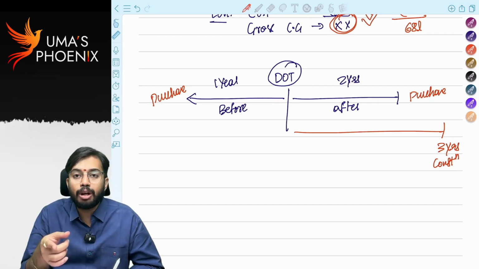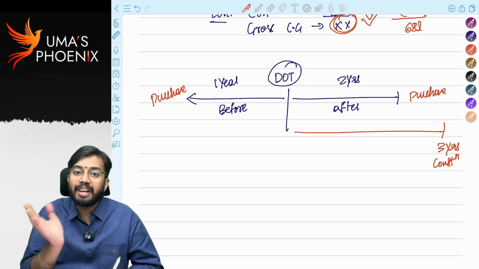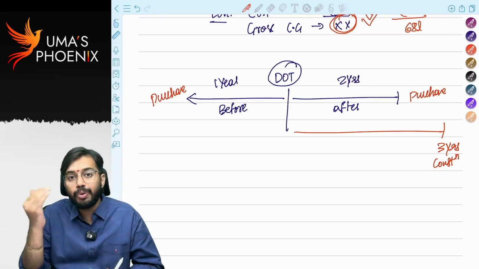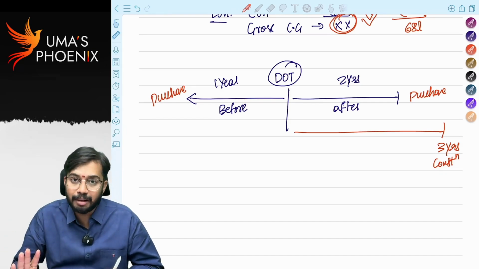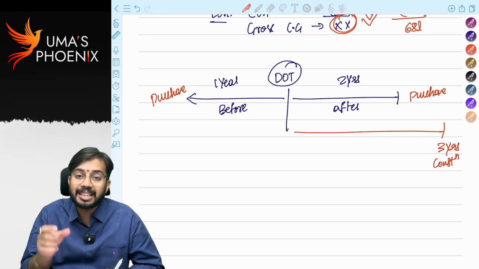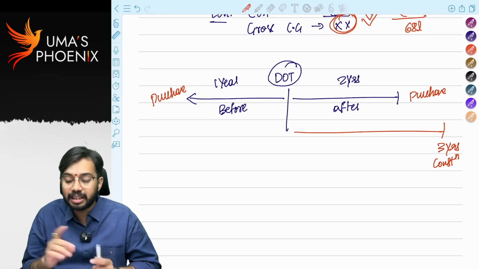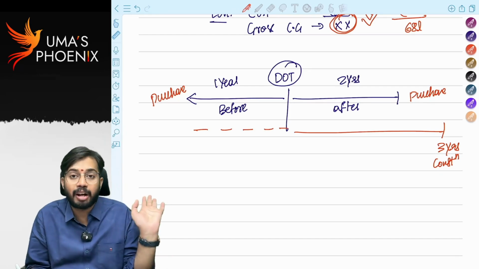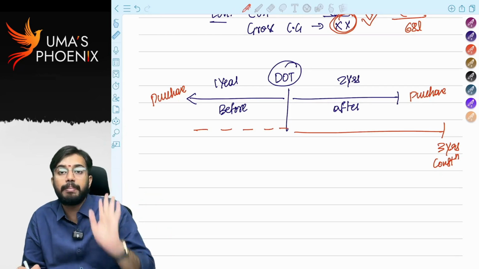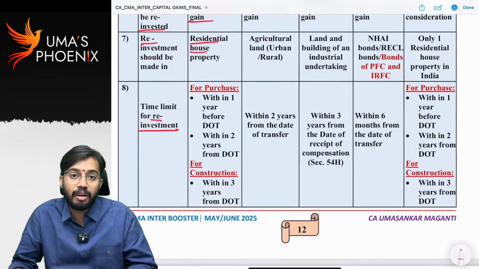If new residential house property is purchased either 1 year before the transfer or 2 years after the date of transfer, exemption under section 54 is available. If new residential house property is constructed within 3 years, construction may start before, construction may commence before the date of transfer, but construction should be completed within 3 years from the date of transfer.